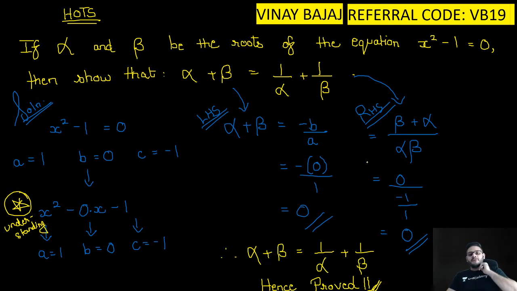Then you have alpha plus beta is equal to minus b upon a, and you know that 1 upon alpha plus 1 upon beta is nothing but beta plus alpha the whole upon alpha beta. Now again for your understanding, alpha beta is nothing but c by a. So c is minus 1, a is 1. So again 0 divided by anyone, you will get the answer as 0.